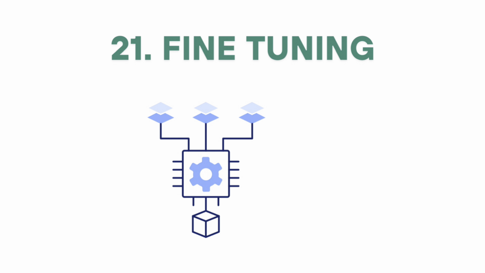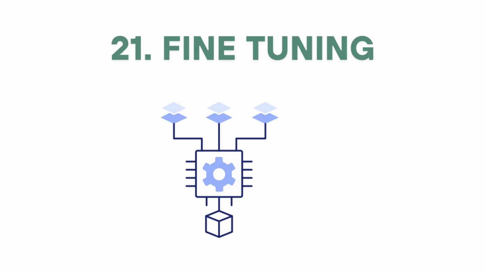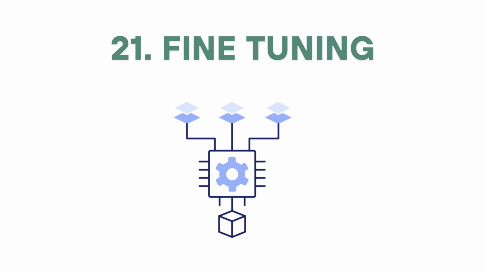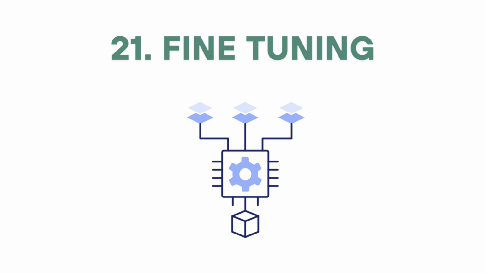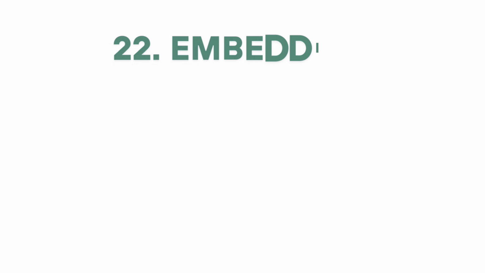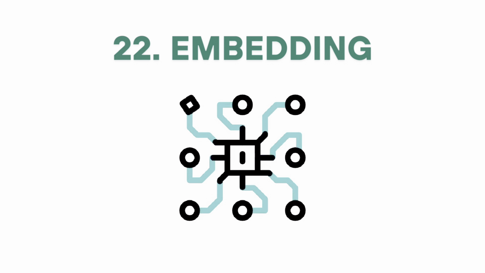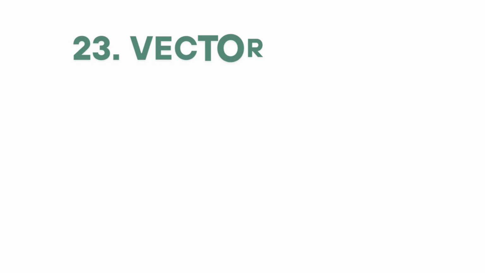21. Fine-tuning. Adjusting a pre-trained model on domain-specific data to improve performance in specialized applications. 22. Embeddings. Low-dimensional vector representations of high-dimensional data, text, image, audio. These capture semantics and are essential for tasks like similarity search and recommendations. 23.